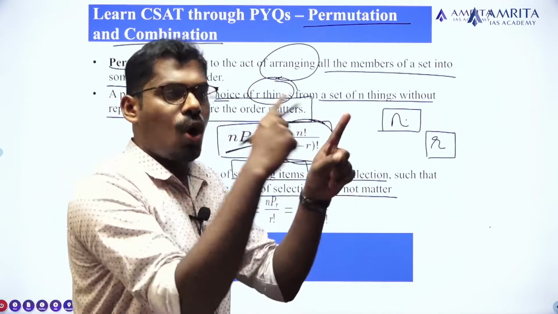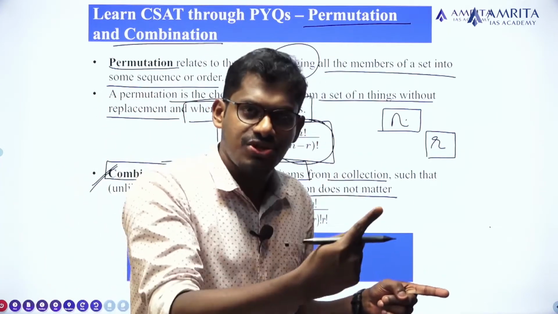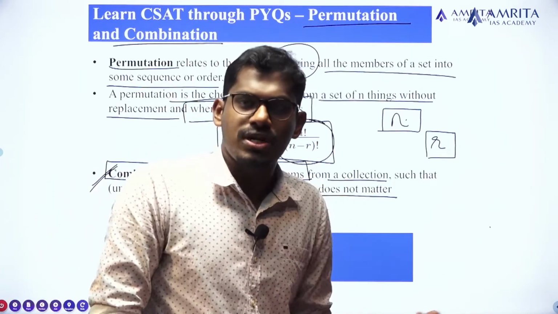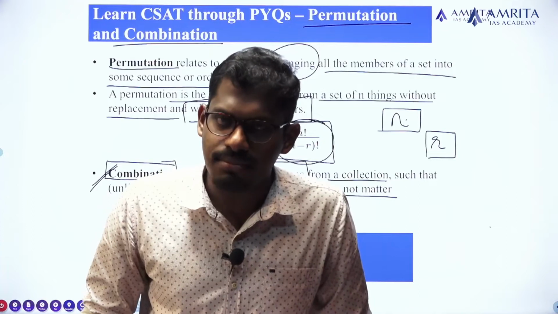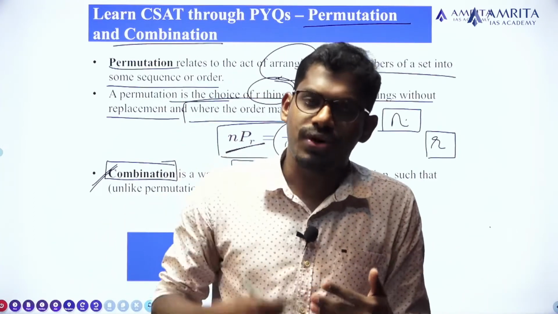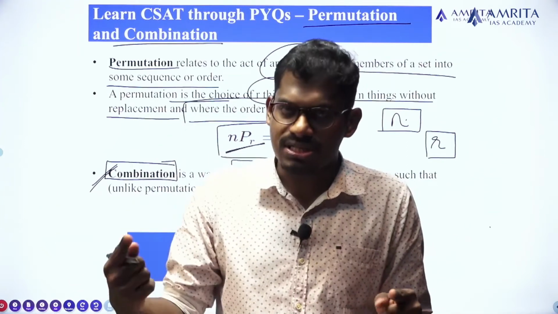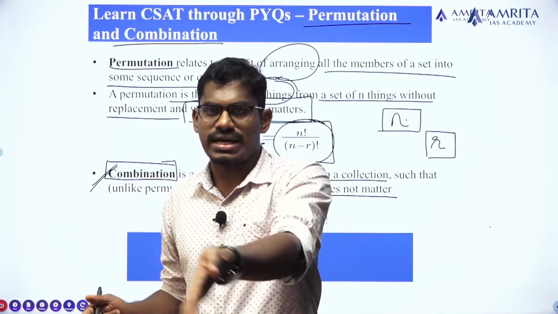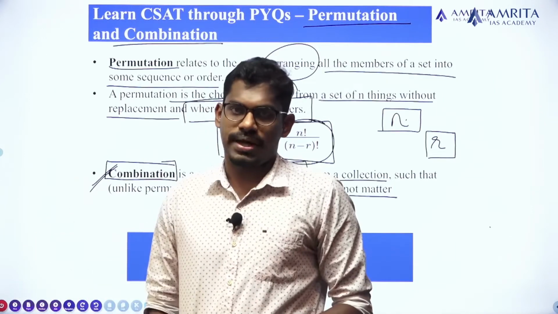In permutation, already selected items are arranged. In combination, we are actually selecting. In permutation, there are already 11 members in a team which are already selected, and what we have to do further is to arrange these persons in a definite order from 1 to 11. Who is going to bat first, second, third, etc., up to the last man.